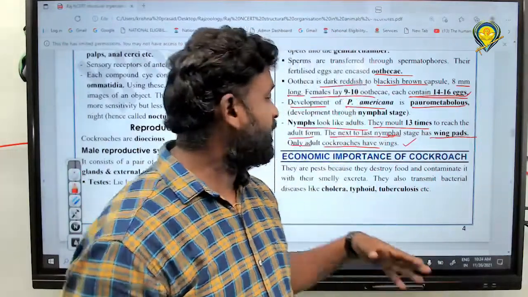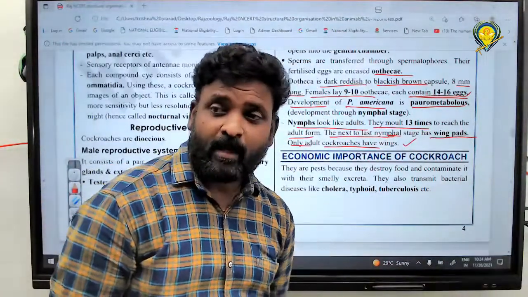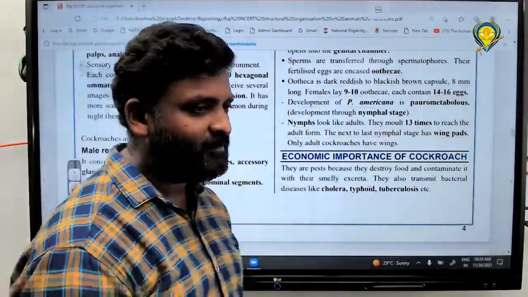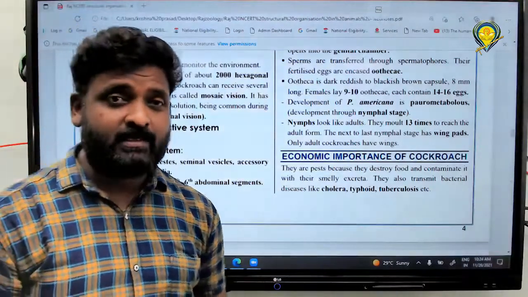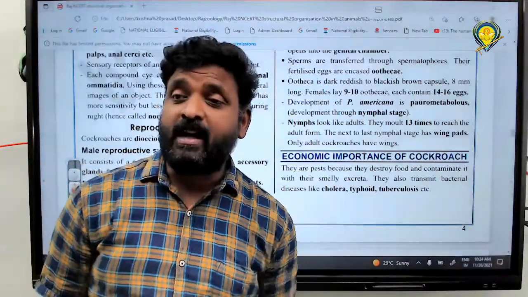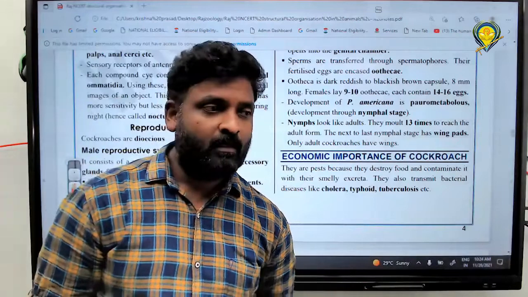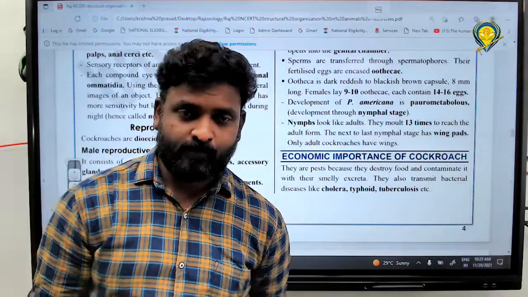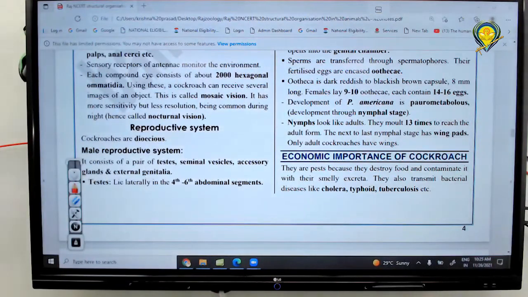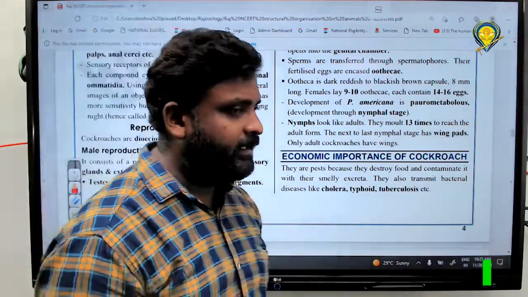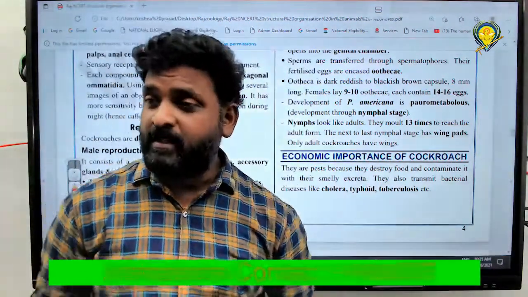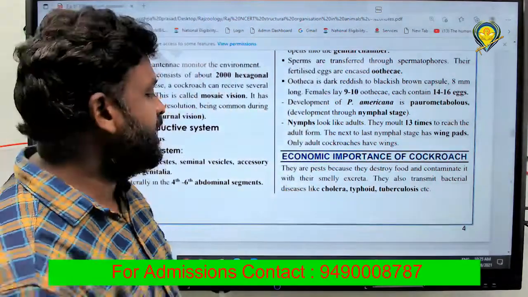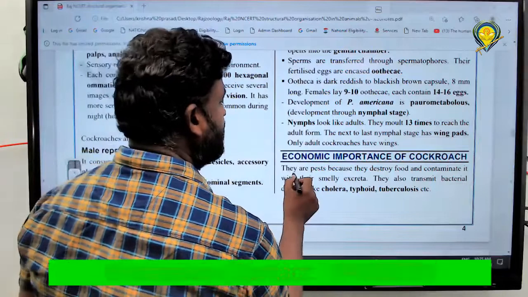Next one, economic importance. What is the importance? Could you please find out? For us, there is no importance, but some countries do consume cockroach as a food source. Right? And in general, they are pests.